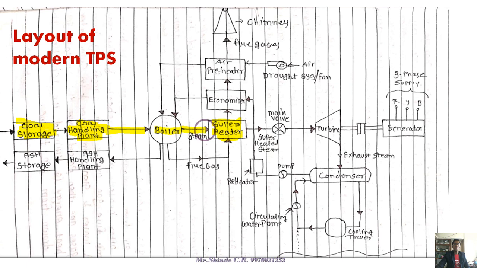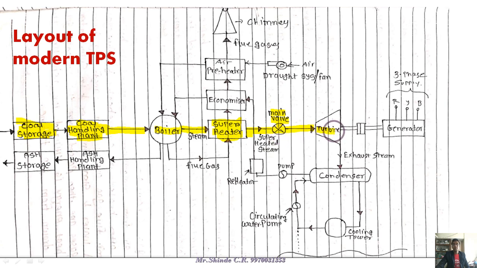It can superheat the wet steam from the boilers and give high pressure dry saturated steam to the turbine. But before the turbine, there is one more thing, that is the main valve. The valve can increase or decrease the flow of steam to the turbine.